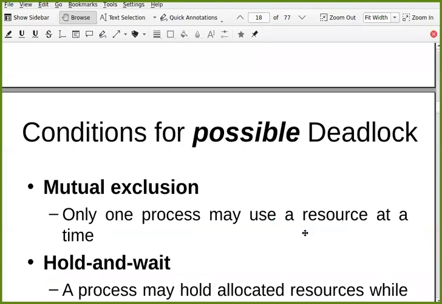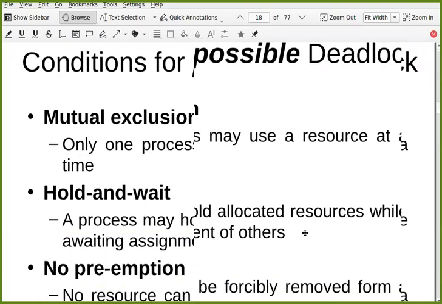Now, there are a few conditions. If these conditions are there, then only you can see deadlock in the system. Otherwise, deadlock is not possible. So what are the necessary and sufficient conditions for deadlock? First we will discuss 3 conditions because of which there is a possibility of deadlock. We are not saying that it confirms the deadlock, but there is a possibility of deadlock because of these 3 conditions, if they are there.